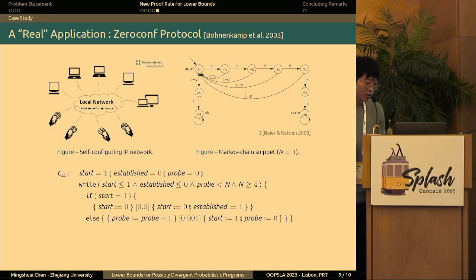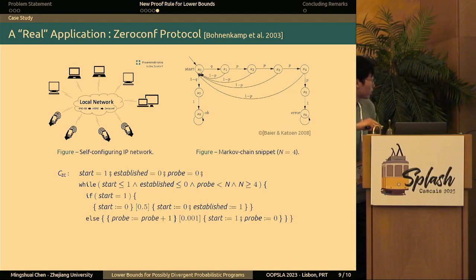The very last example is called the zero-conf protocol. This is just used to give you a bit of flavor of how our rule can be applied in a somewhat real application. So this is a local network where whenever there's a new device coming in, the network itself tries to assign an unused IP address to the new device.